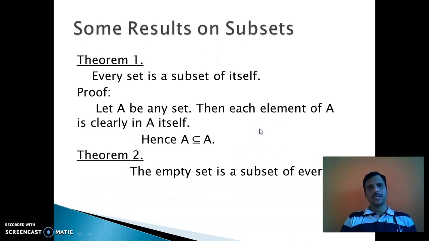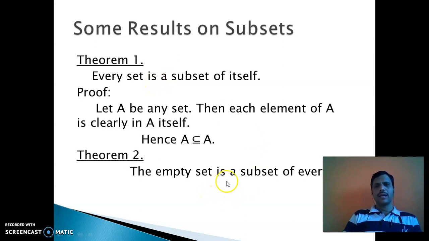Some results on subset. First theorem, every set is a subset of itself. Obviously, let A be any set, then each element of A is clearly in A itself. So the first theorem is very clear, every set is a subset of itself.